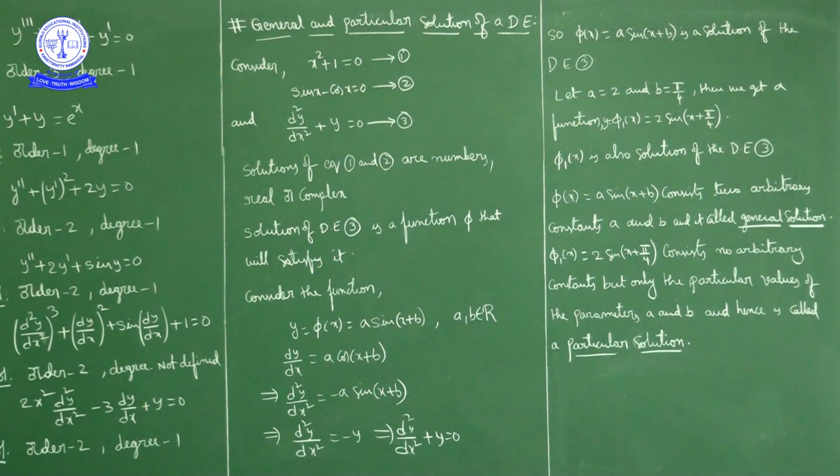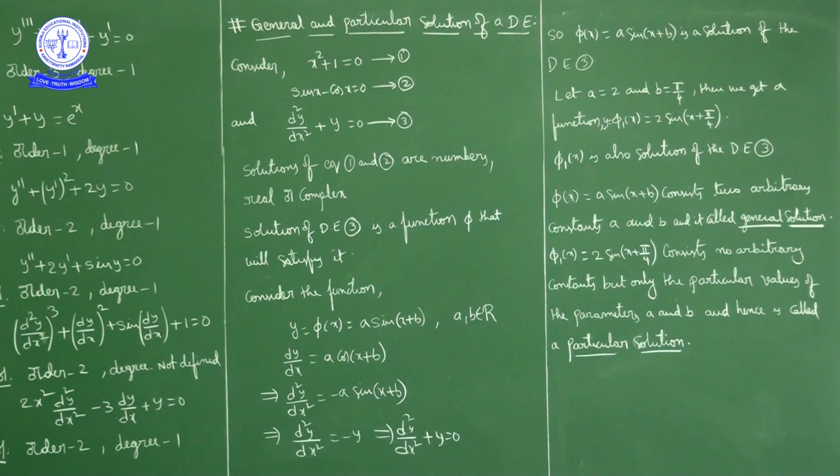Okay, now here the solution of a differential equation is a function. Now if a function satisfies the differential equation and it consists of arbitrary constants, it is called a general solution of the differential equation. Okay, if a function without arbitrary constants satisfies the differential equation, it is called a particular solution.